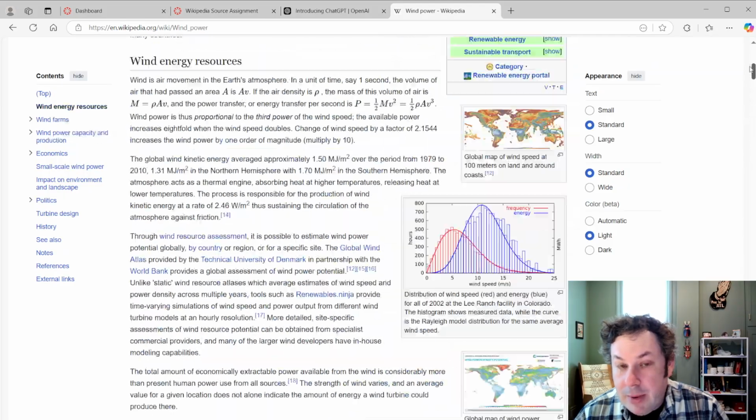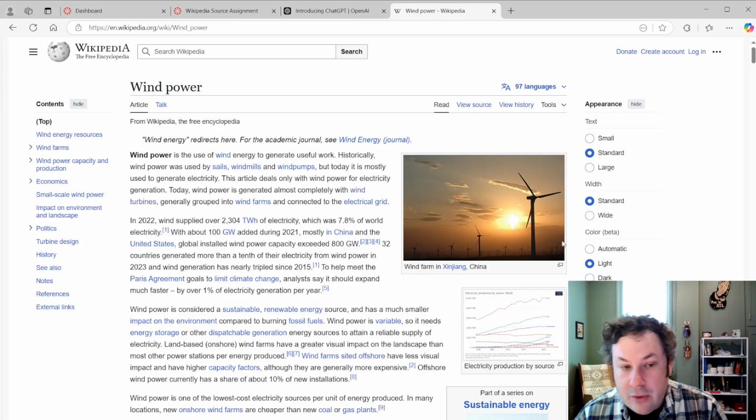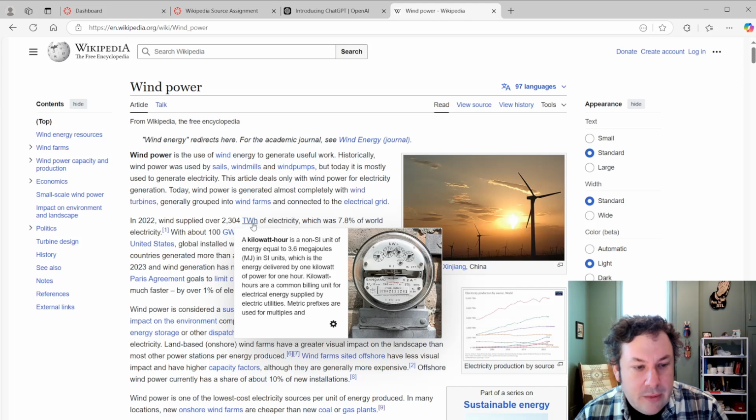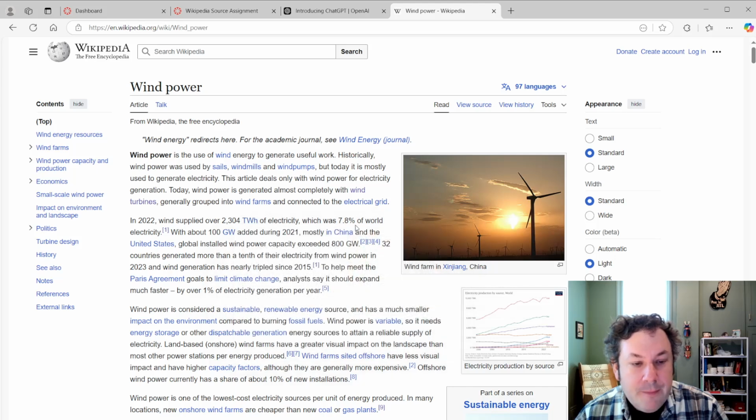But the nice thing about Wikipedia is any claims it makes, it has a source. So, for example, this first sentence here, in 2022, wind supplied, I don't know what that is, terawatts? Oh, okay. Electricity, 8% of the world electricity. Okay, is that true? I don't know. But let's go to the source here.